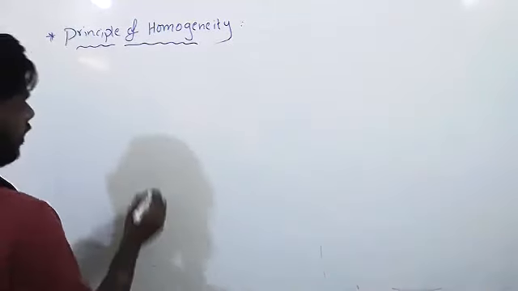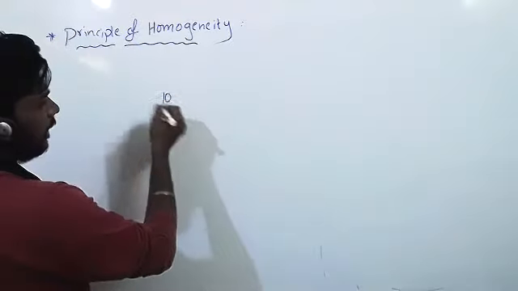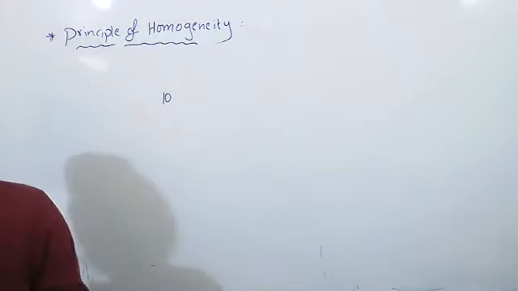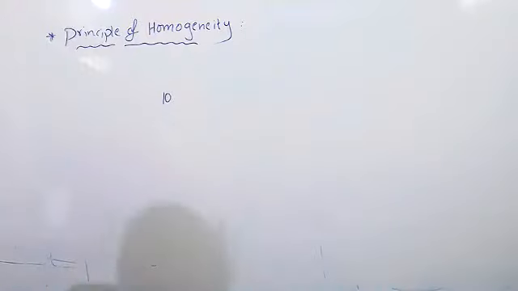Suppose I give you 10 kg sugar and 10 kg oil. 10 kg sugar plus 10 kg oil, can you add? No, sir. Why?